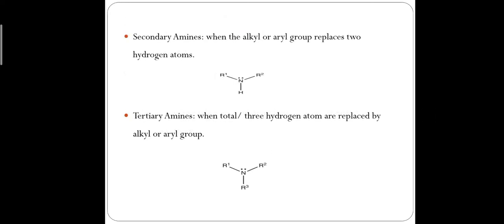The next type is secondary amine. So what is secondary amine? In secondary amine, two hydrogens of amine are replaced with alkyl or aryl groups. The third type is tertiary amine. So what is tertiary amine? In tertiary amine, three hydrogens of amine are replaced by alkyl or aryl groups.